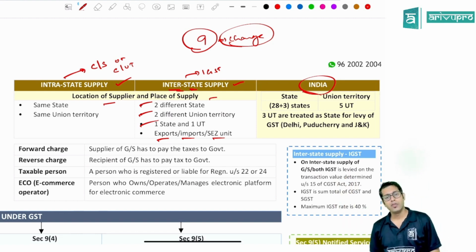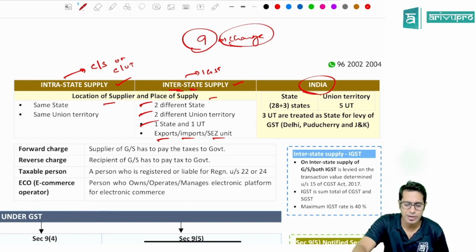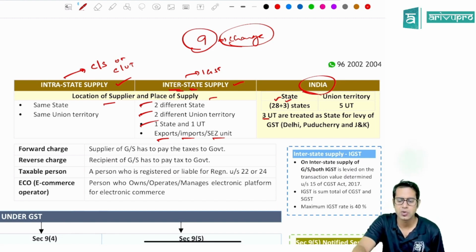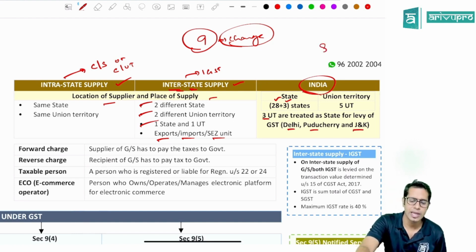Now, we have totally 28 states, plus 3 union territories are also regarded as state for the purpose of GST law. Which are these 3 union territories which are regarded as state for the purpose of GST law? Delhi, Puducherry, and Jammu and Kashmir. Totally, we have actually 8 union territories.